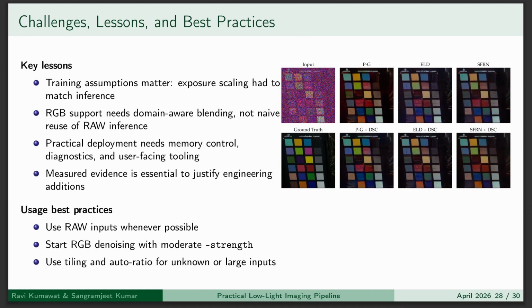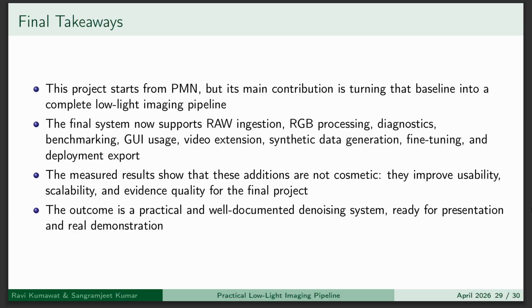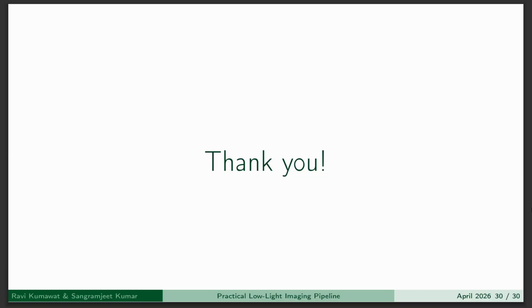Now moving on to the final presentation. After the demo, we have learned that training assumptions matter, RGB requires separate handling, deployment needs optimization, and evidence is important. So the final takeaway: this project transformed PMN from a research model into a practical system. It supports both RAW and RGB formats. It supports benchmarking. It has a GUI and also an option for deployment at a very low size. So it is both technically strong and practically useful. Thank you for your time.